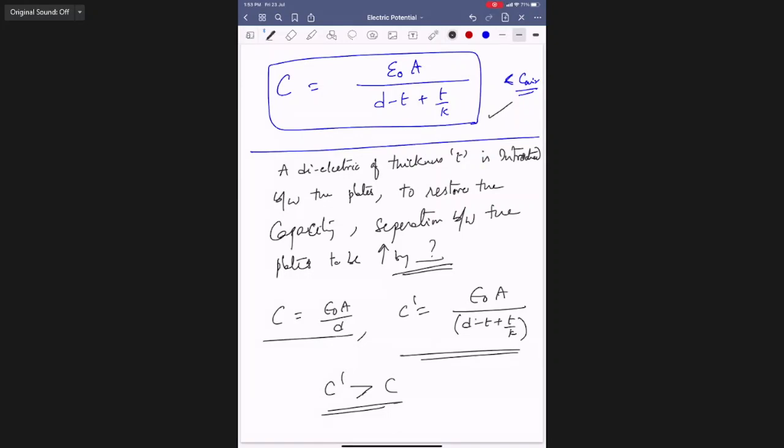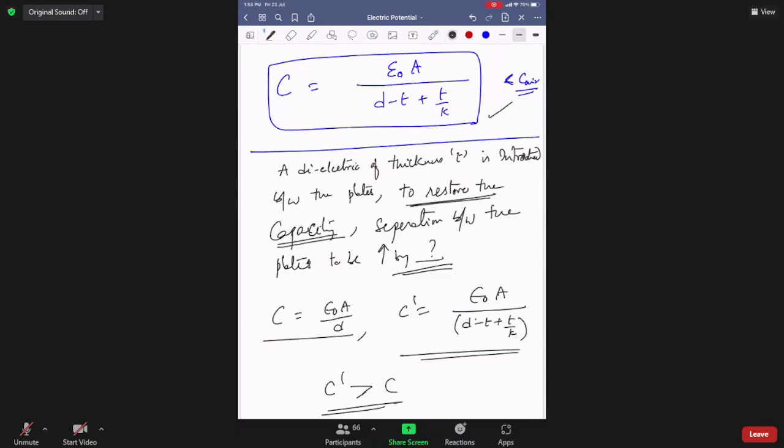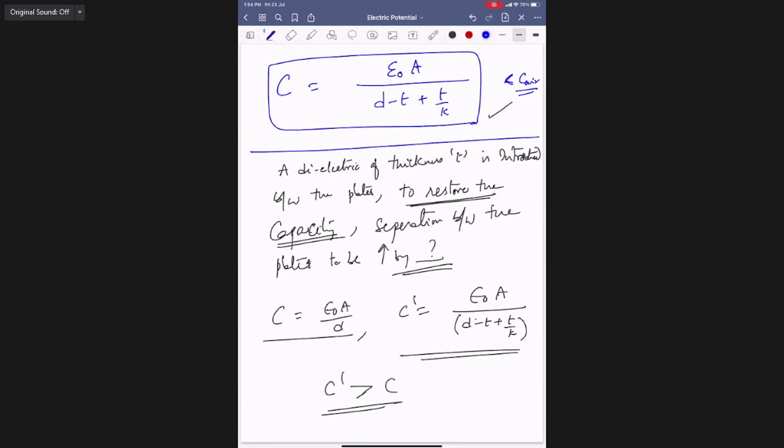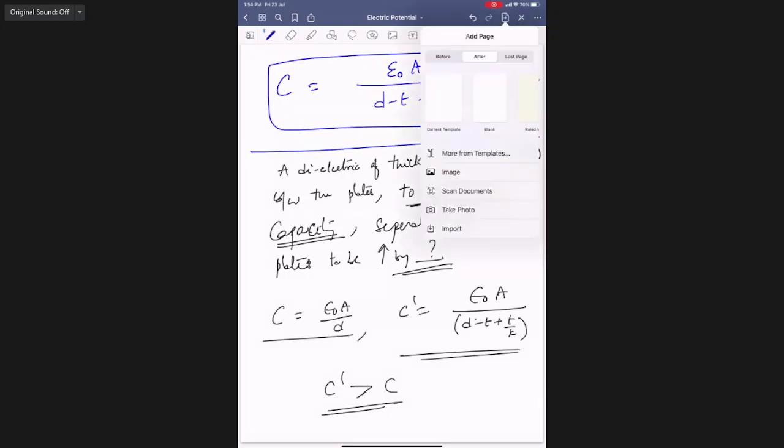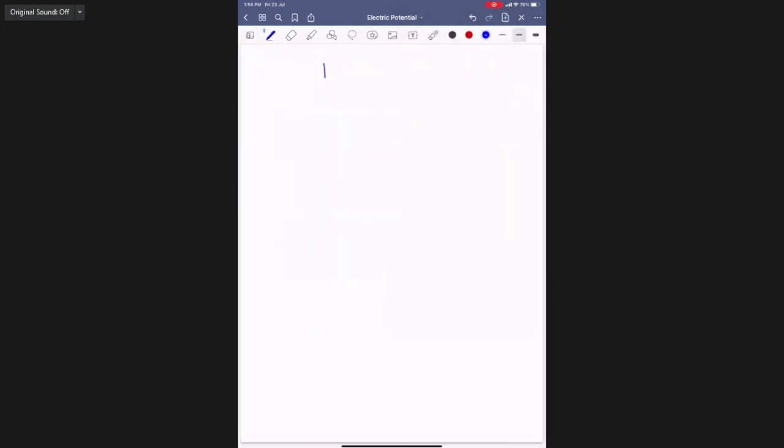I don't want to increase the capacity; I want to restore my original capacity. So to restore it, there is no option but to increase the space by some distance. Then, as distance increases, capacity will decrease, so that it again becomes equal to the original capacity. Got it?